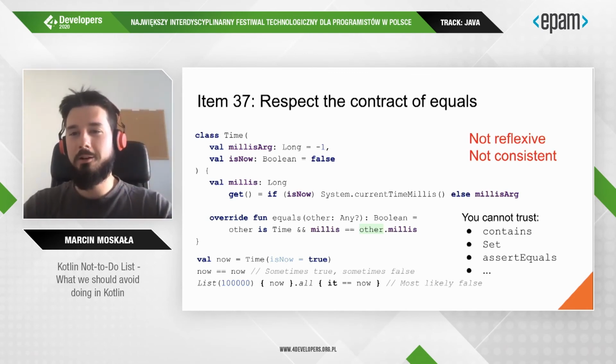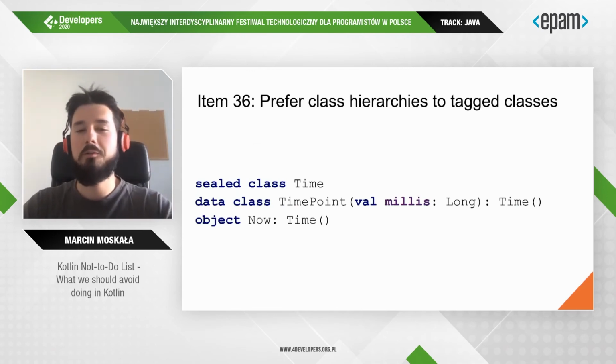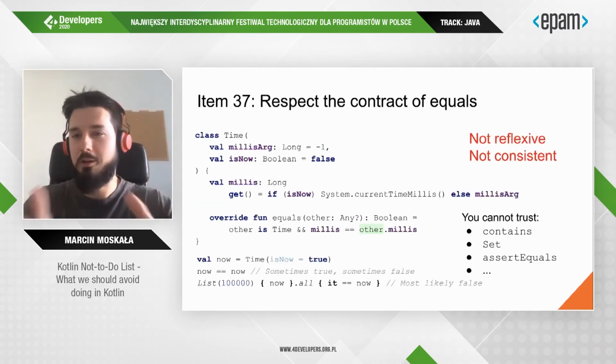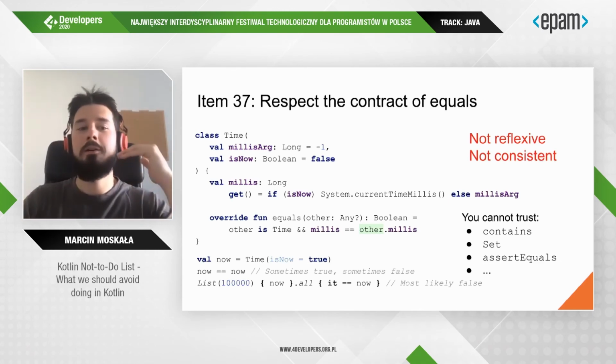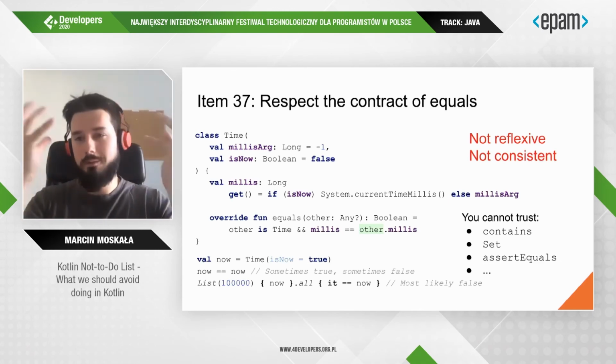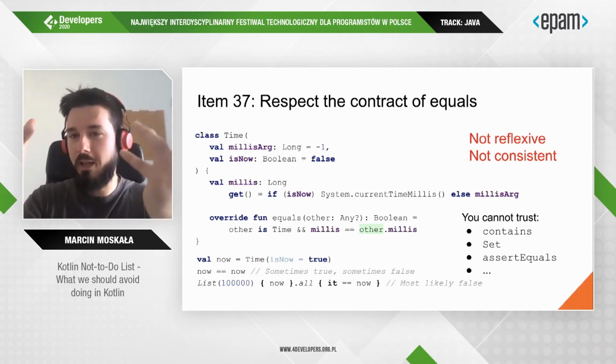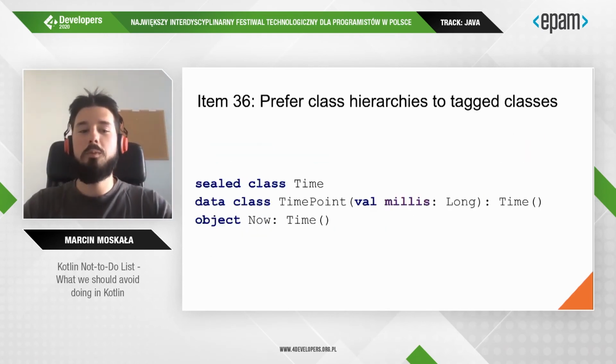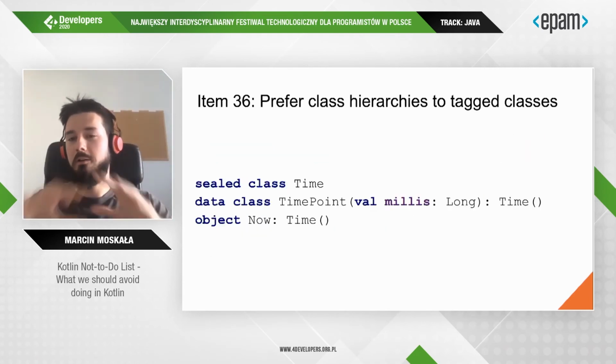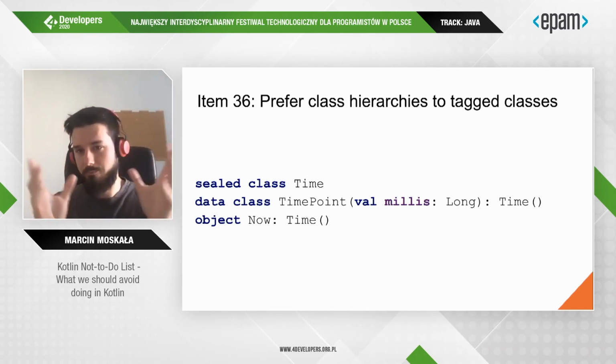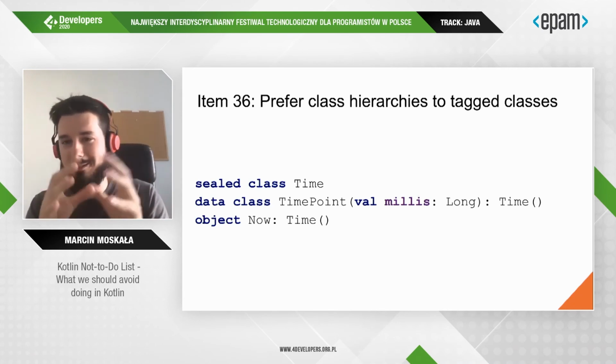It connects to another chapter from the book: prefer class hierarchy to tagged classes. This is a class that represents two cases, either now or a point in time. It should be a type hierarchy instead of a tagged class. We should not put all those cases in a single class.